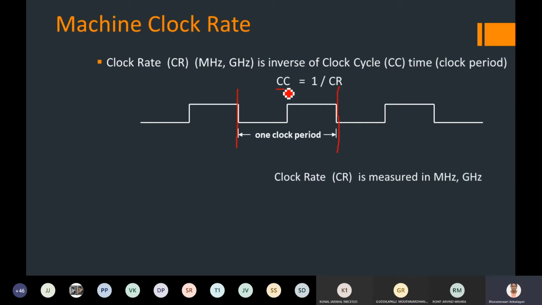Clock rate is usually measured in megahertz and gigahertz. So the clock cycle time for a particular instruction to get executed is equal to 1 divided by the clock rate. It is an inverse of clock rate.